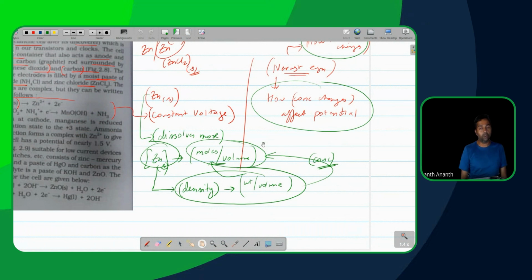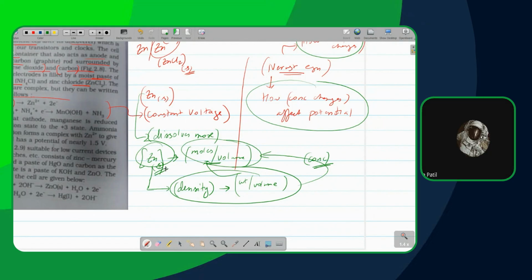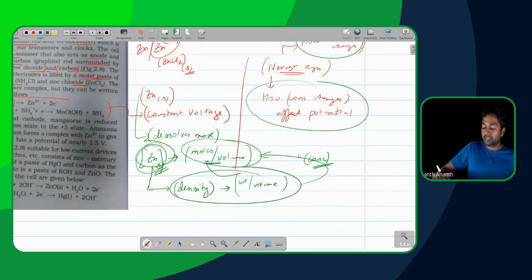Do you understand what I'm saying, ma'am? So now think, does the density change for a solid? No. Will the density of a solid change? If I have zinc solid, if I have an iron rod, a tiny bit of the iron rod, or an infinite amount of iron, the density is going to be the same, right? If it's from the same source. And that basically means the zinc solid concentration does not change with time.